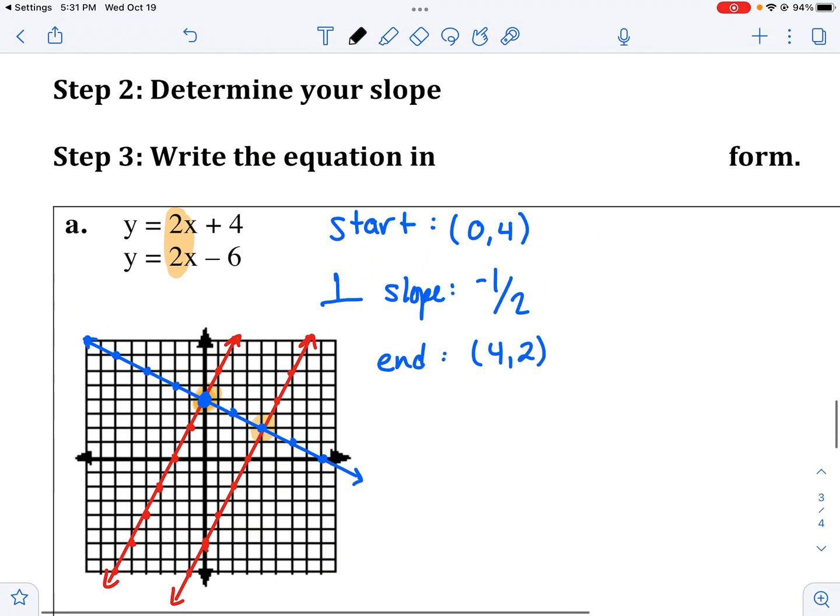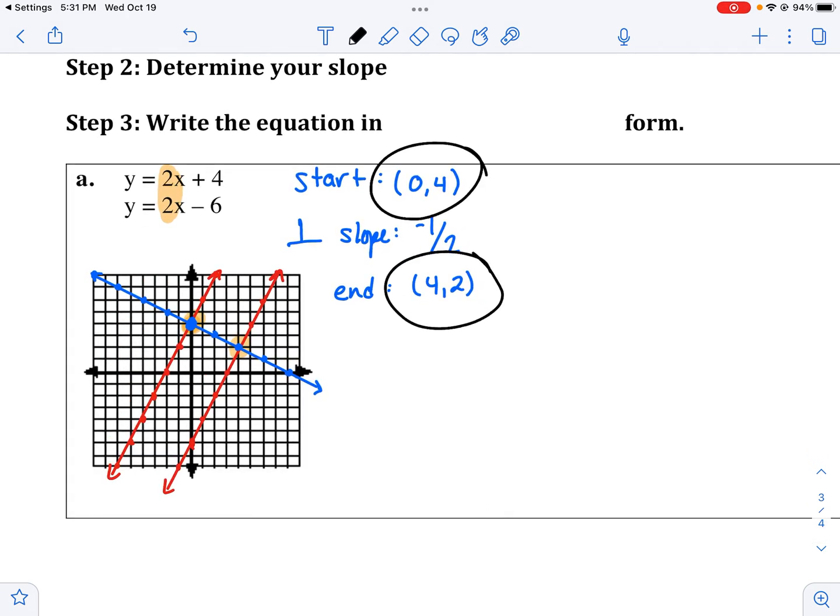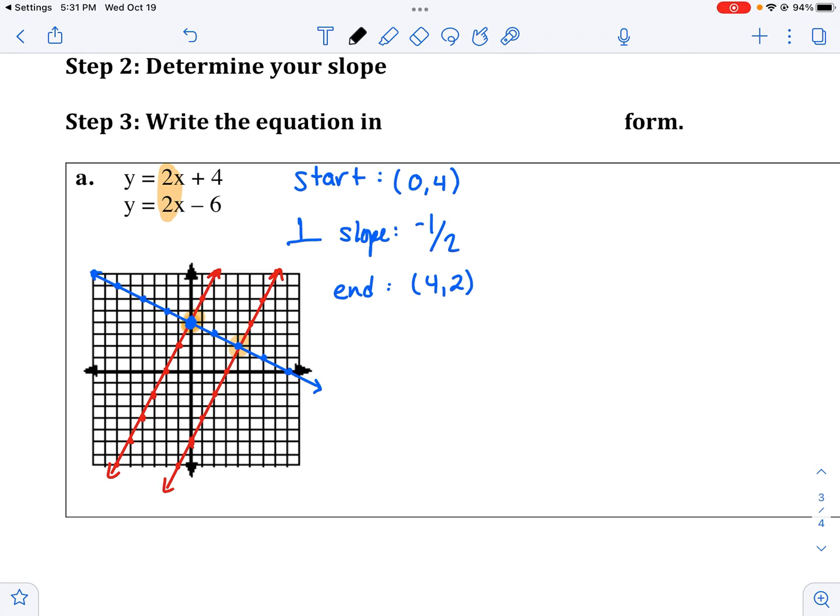And now the whole point of this problem is to find the distance between one line and another line. So I need to find the distance between 4, 2 and 0, 4.